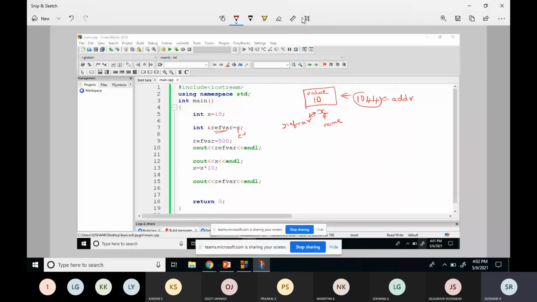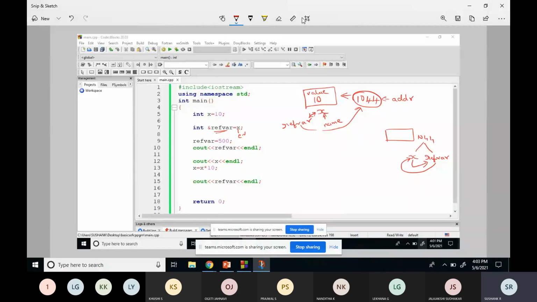What is that memory location? 1044, because I'm creating the reference for x. x is at the memory location 1044, so the reference variable will also refer to the memory location 1044. So at the location 1044, two variables are referring to it: one is x and the other is the reference variable. Whatever change is made through x will get reflected in the reference variable, and whatever change is made through the reference variable will get reflected in x.